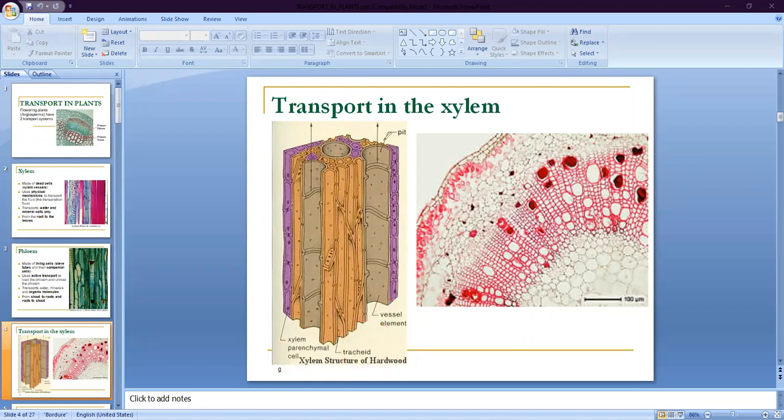So in this structure, we clearly see the structure which is called pit, the others are called vessel elements, the third structure is called tracheid, and number four is called xylem parenchyma. So all are components related to the transportation.